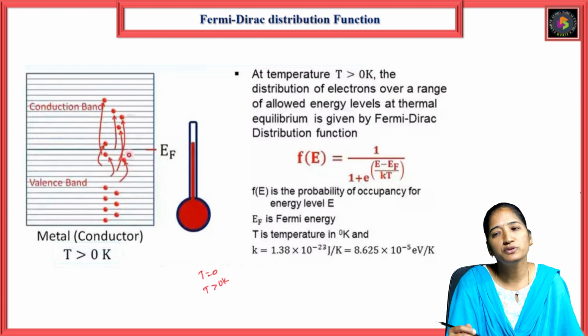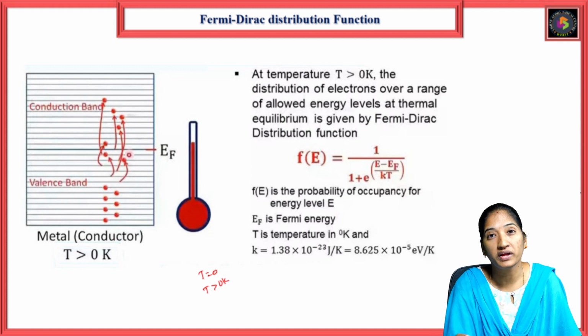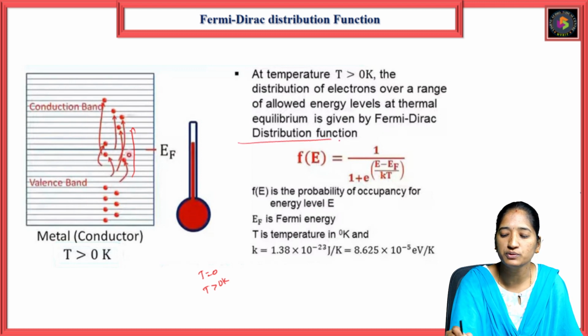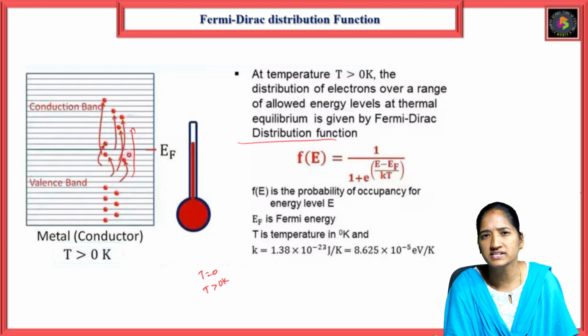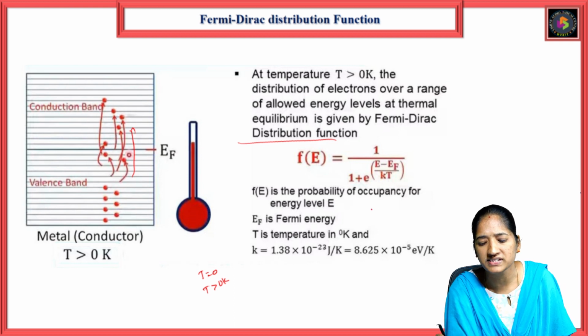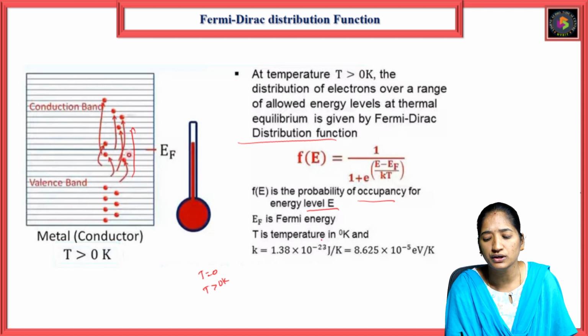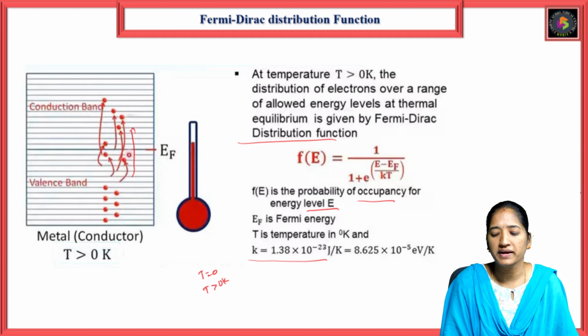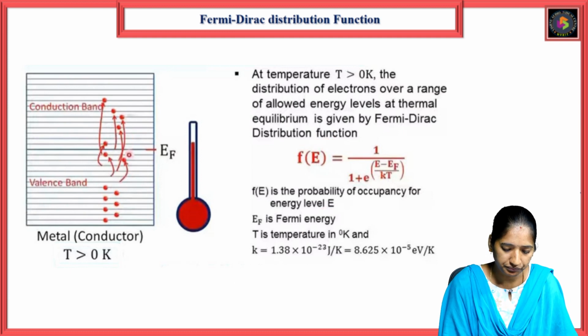What happens? The distribution of the electrons over a range of allowed energy levels at thermal equilibrium is given by the Fermi-Dirac distribution function, that is F of E equals 1 by 1 plus e power (E minus EF) by kT. F of E is the probability of occupancy of an electron in the energy level E. EF is the Fermi energy. T is the absolute temperature in degrees Kelvin, and k is the Boltzmann constant, 1.38 times 10 to the power of minus 23 joule per Kelvin.